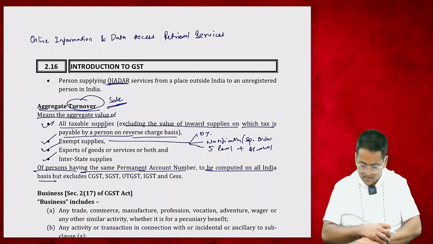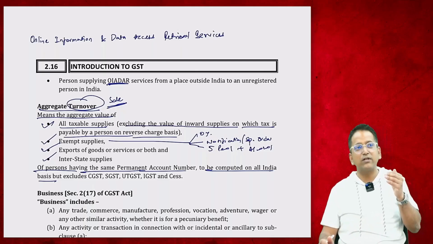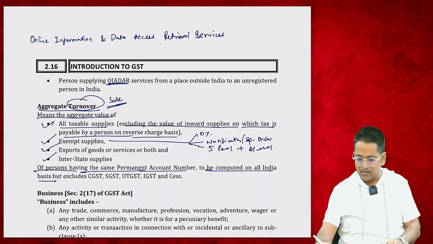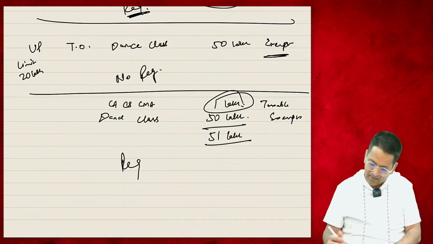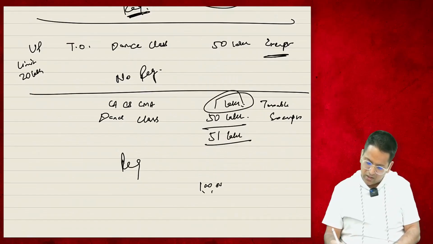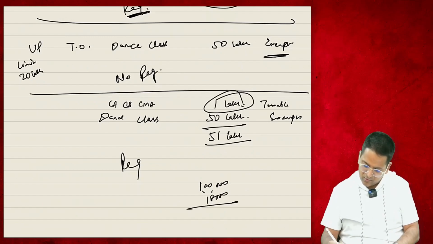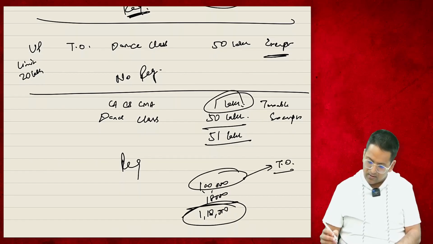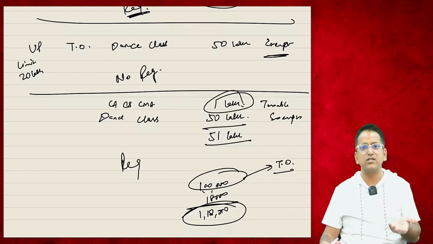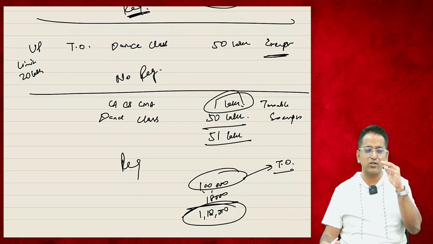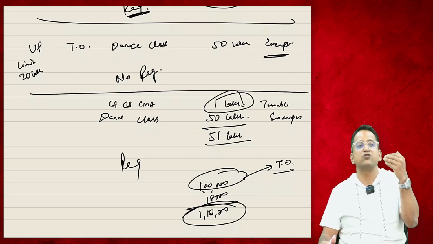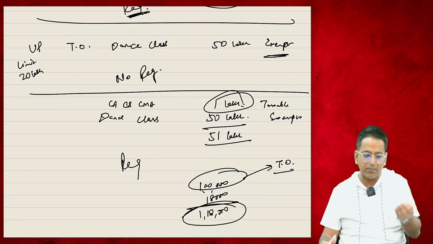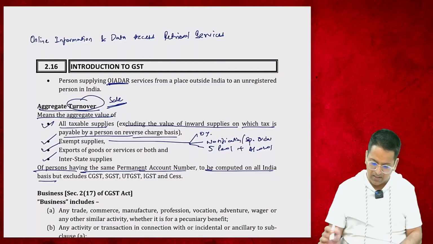Remember this. Okay. Turnover is after removing the taxes. Like, if I sold goods of 1 lakh rupees, there was 18% GST on this, 18,000 rupees, so it became 1,18,000 rupees. So what will be the turnover? 1 lakh. This is the turnover. Okay, turnover. Excluding the GST figure is the turnover. If excluding GST figure cross this limit of 10, 20, 40, so GST registration has to be taken.